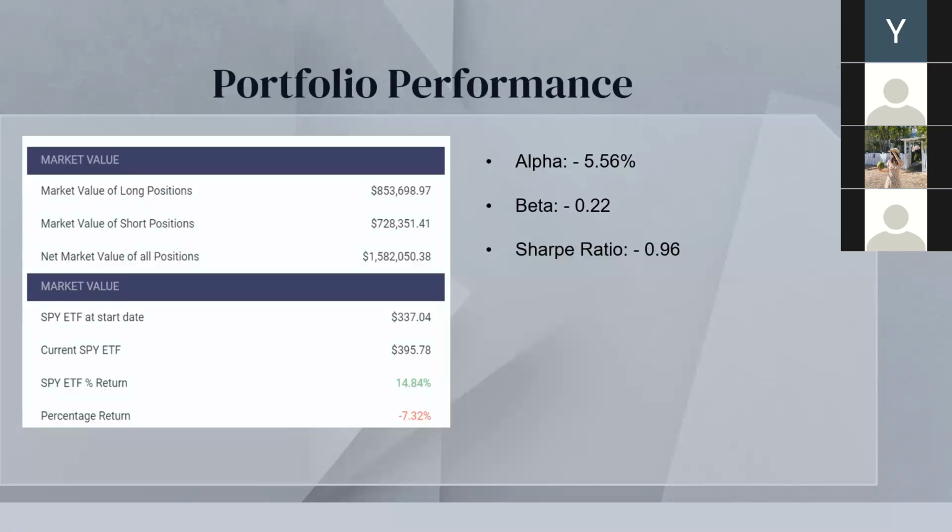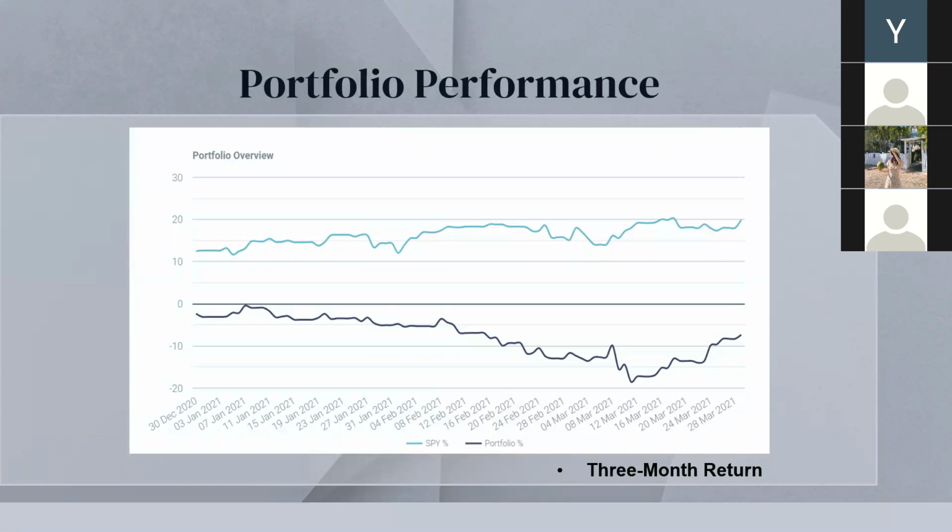However, as we made the assumption that the market will go down due to the COVID situation, we put a lot of short positions in market factors, which is a positive trend right now, so our alpha and Sharpe ratio are negative. The percentage return of our portfolio is also negative. However, for the last few days of our competition, the market shows a downtrend. So maybe in the foreseeable future, our portfolio will beat other teams, and our portfolio is a good choice for investors who believe the market will go down.